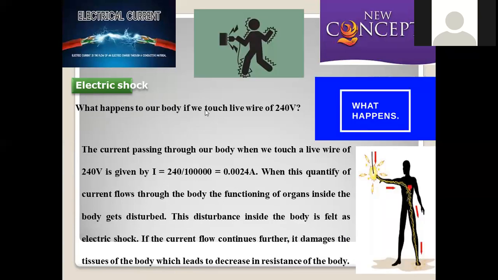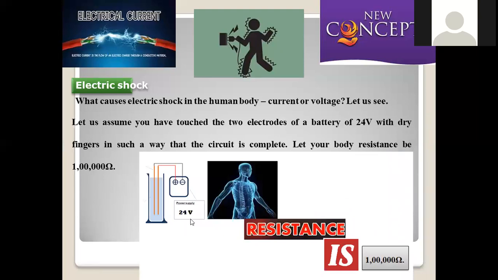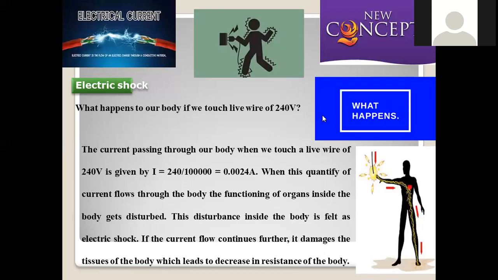What happens to our body if we touch a live wire of 240 volts? Earlier we saw only 24 volts, which is almost negligible, and the resistance offered by the human body is extremely large. In that condition, we are not suffering any kind of adverse impact. But now we are applying an extremely high voltage, 240 volts, to the human body.